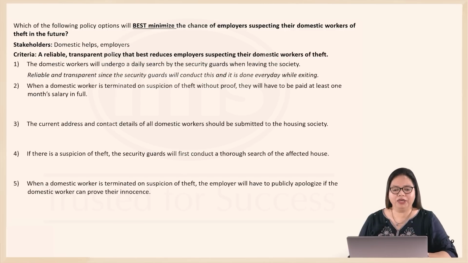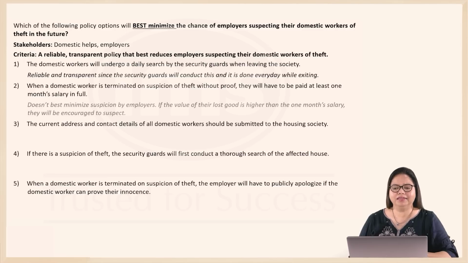Option 2. When a domestic worker is terminated on suspicion of theft without proof, they will have to be paid at least 1 month's salary in full. Might dissuade the employers from putting question marks on the domestic workers. However, it doesn't best minimize suspicion by employers. Why is that? Let's say the employer lost a good which is of higher value than 1 month's salary.